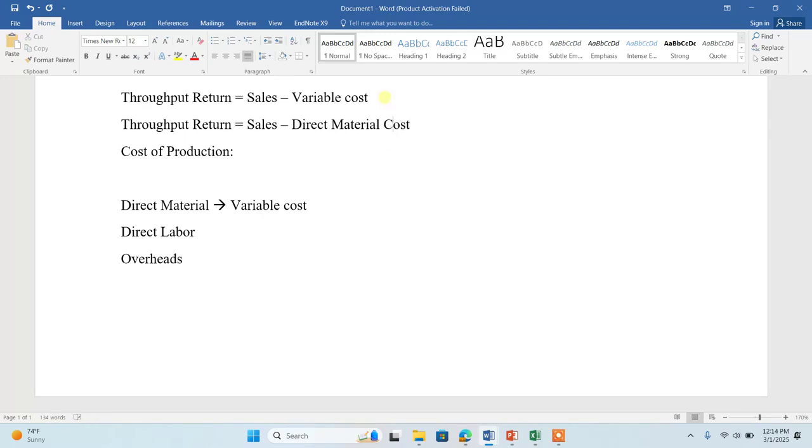If I'm calculating the throughput return of 1 unit, then it is sales per unit minus the direct material cost of the 1 unit. The rest of the two, direct labor and overhead, are considered a fixed cost.